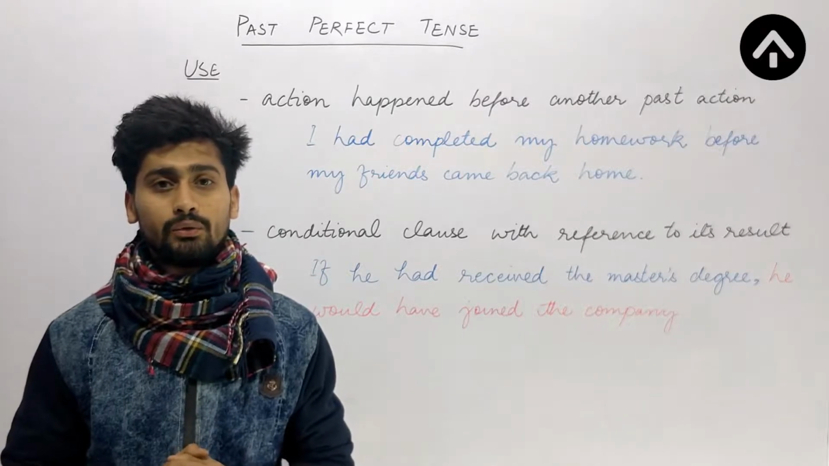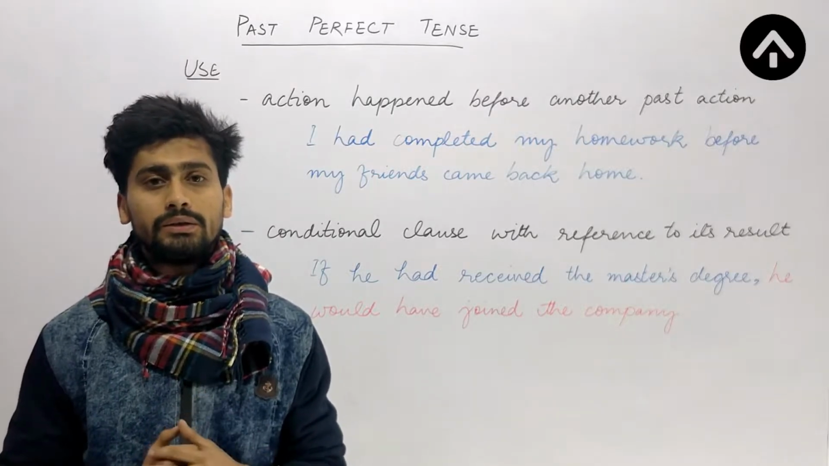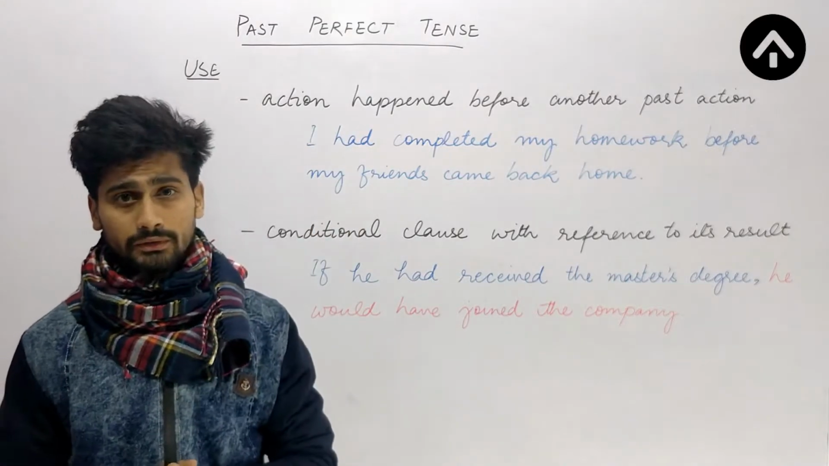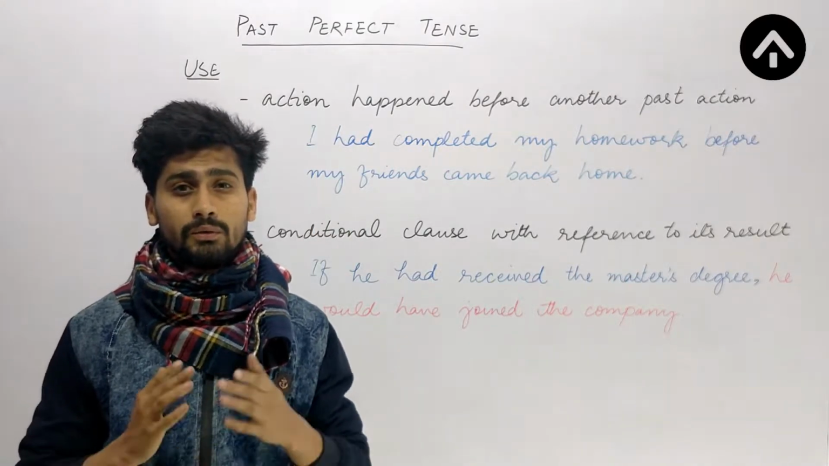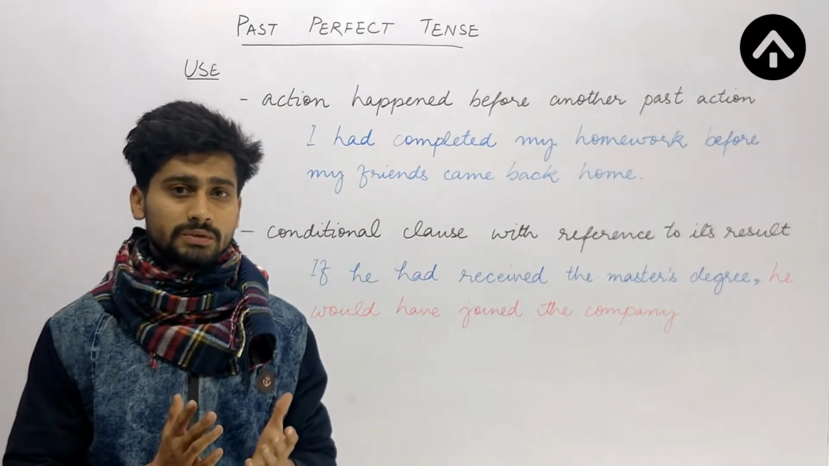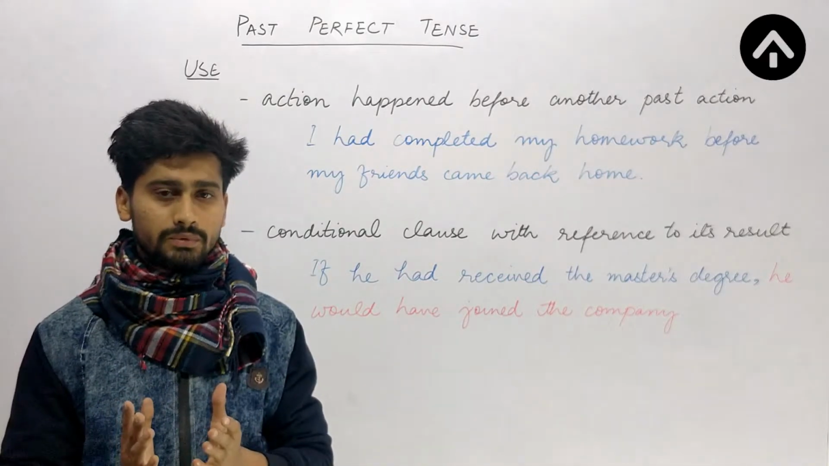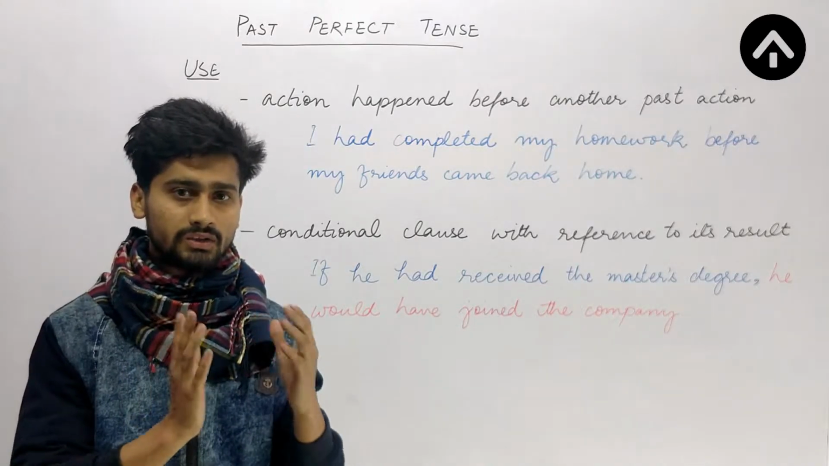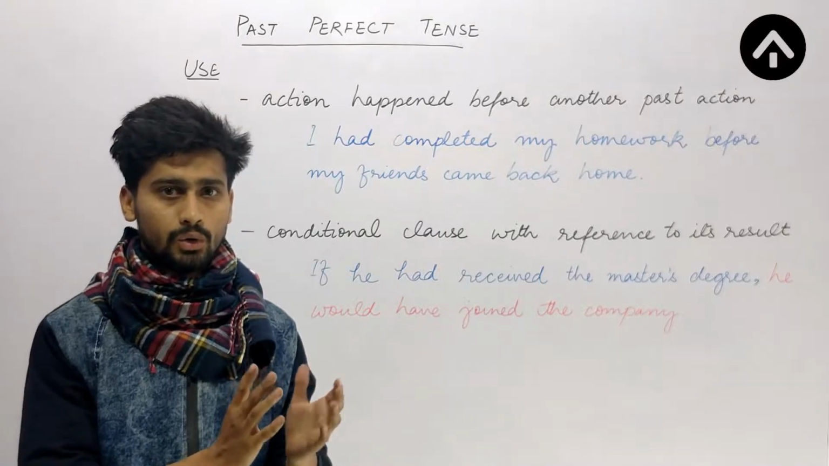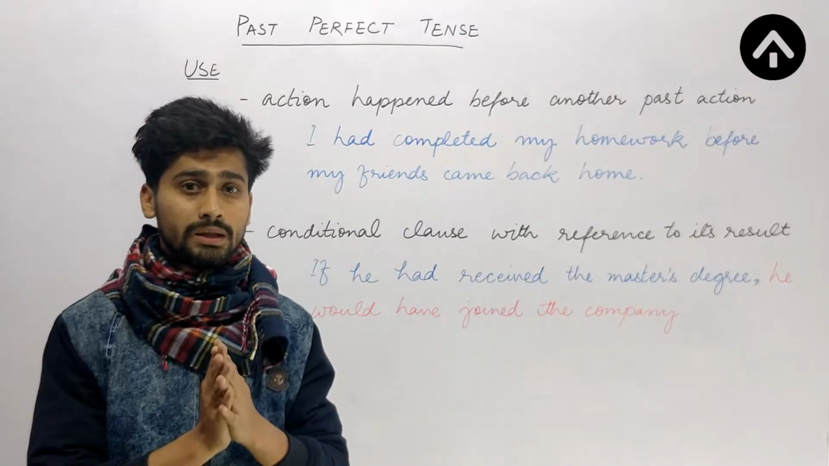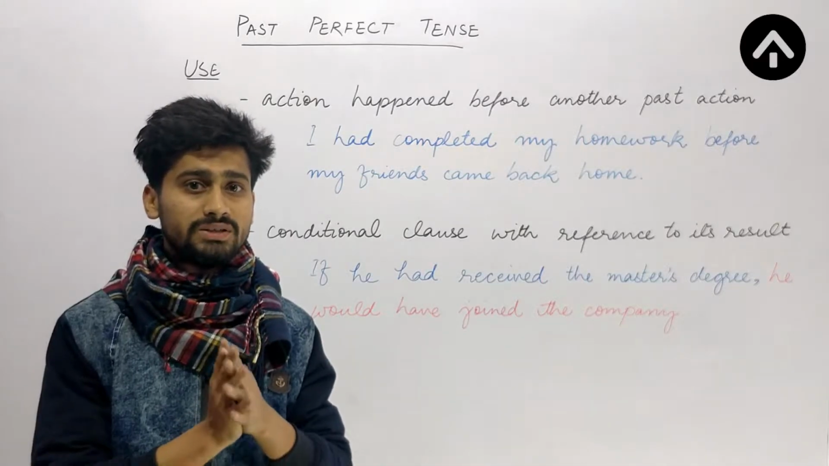In this video, we are going to discuss another important tense, that is past perfect tense. So let's discuss what it is. Past perfect tense, as the name suggests, we are still in past. We are concerned about the past time, and the aspect is perfect. Okay, so perfect means complete. Some action that was complete in past.